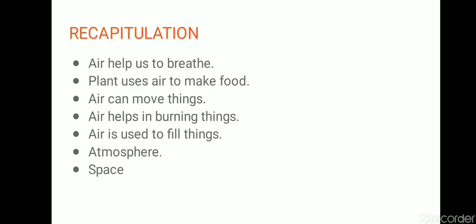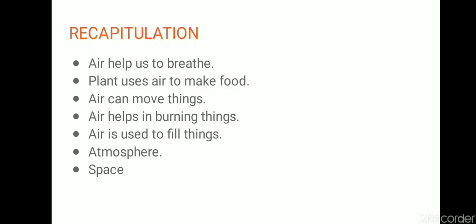So today we have studied about different uses of air. Let's revise once what you have studied. So children, what are the uses of air? Air helps all the living things on the earth to breathe, either animals or plants. Second, plants use air to make food.